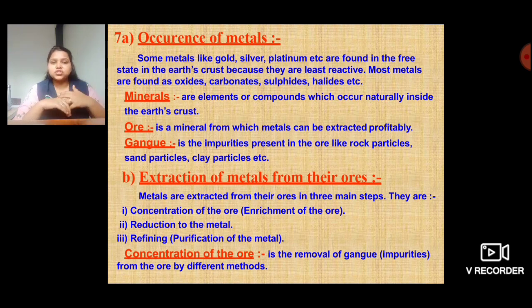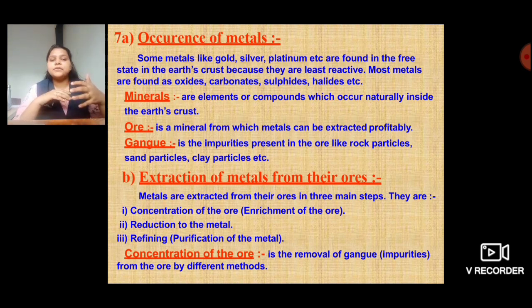Now, how does the extraction of metals from the ore take place? Metals are extracted from the ore in three main steps. First is concentration of the ore, second is reduction of the metal, and last is the refining or purification of the metal.